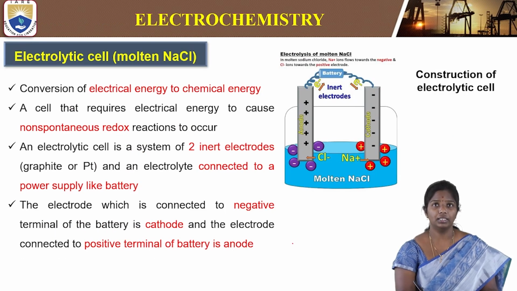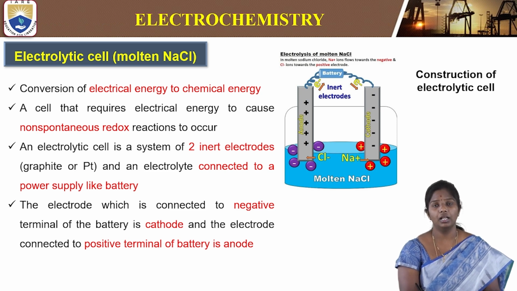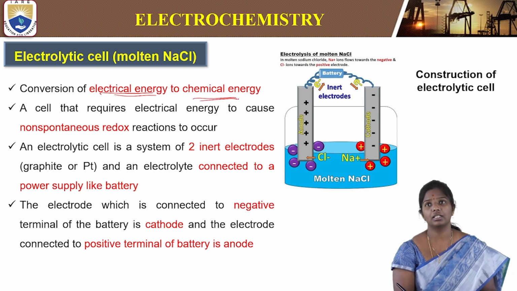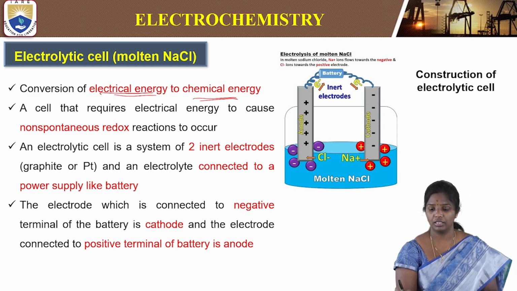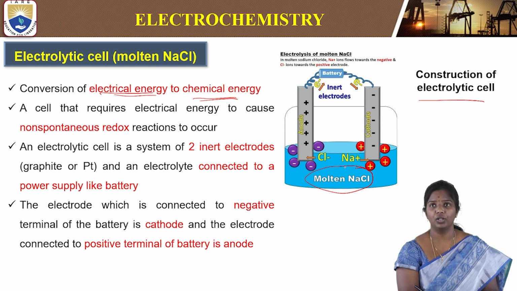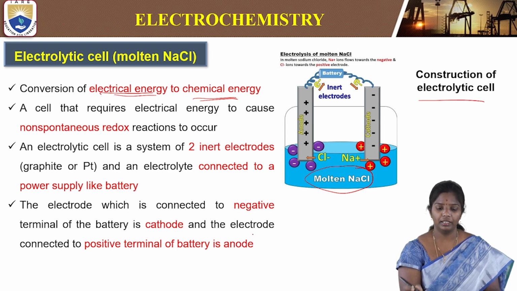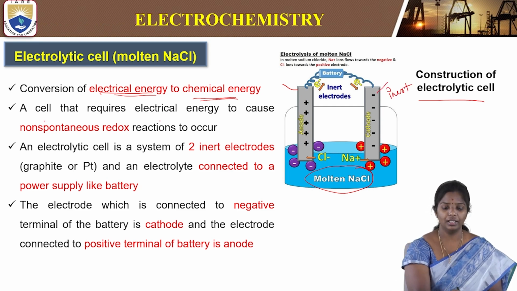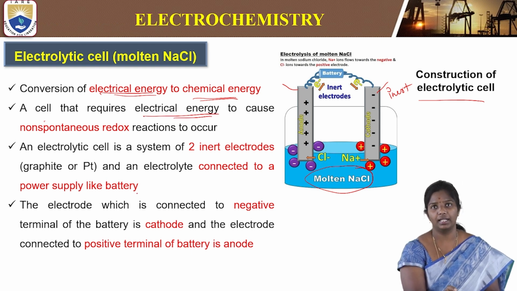Then what is an electrolytic cell? How does the function take place? In an electrolytic cell, electrical energy is converted to chemical energy. This is the construction of an electrolytic cell, wherein molten NaCl is taken and inert electrodes are placed. The cell that requires electrical energy causes non-spontaneous redox reactions.